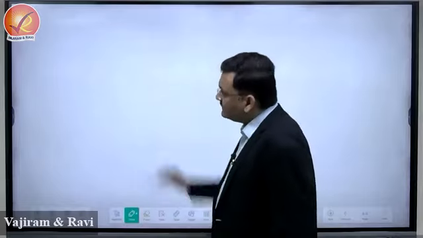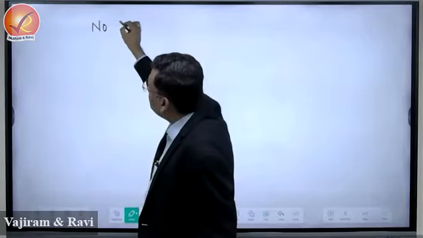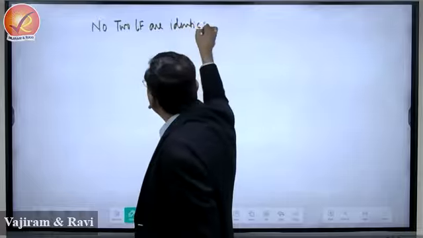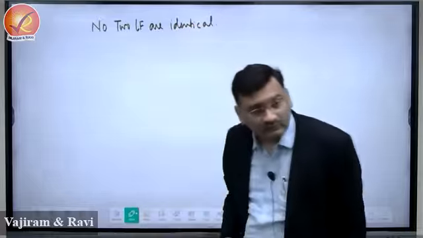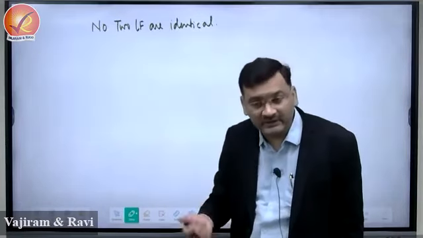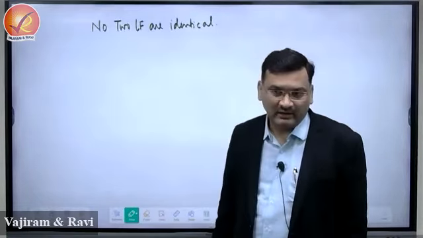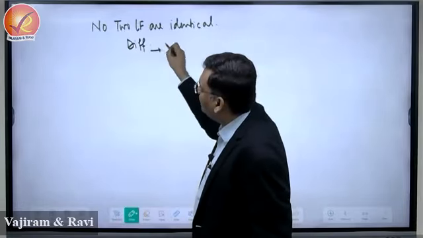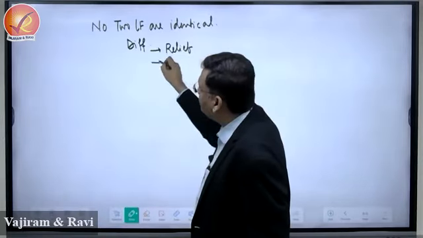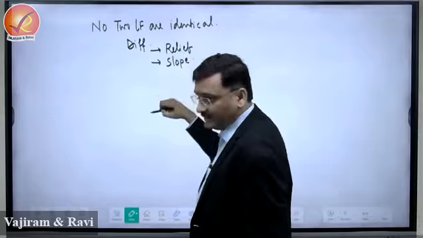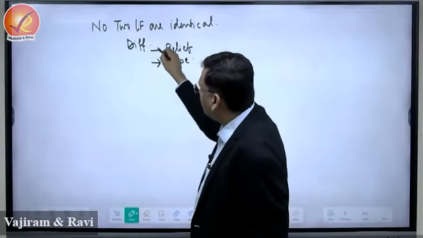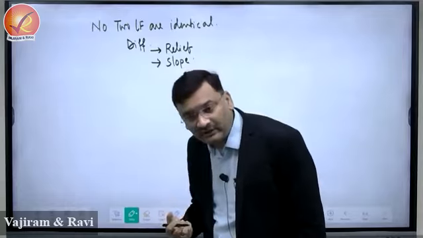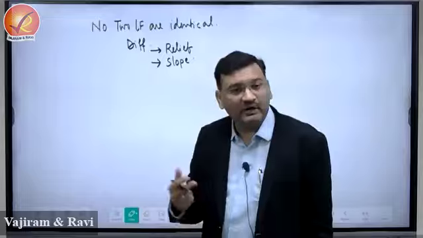Okay? Means no two landforms are identical. What is complexity or what is diversity? No two landforms are identical. Now, difference in landform can be in their relief or in their slope, right? The characteristic of a slope, the height of the landform may differ. Even though they are part of the same region, no two landforms are identical.